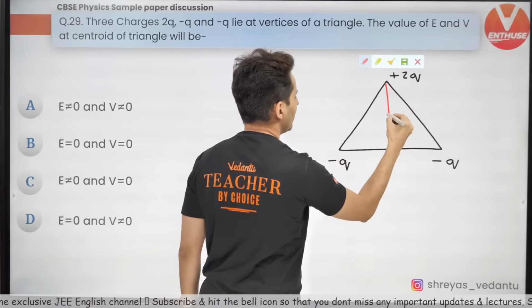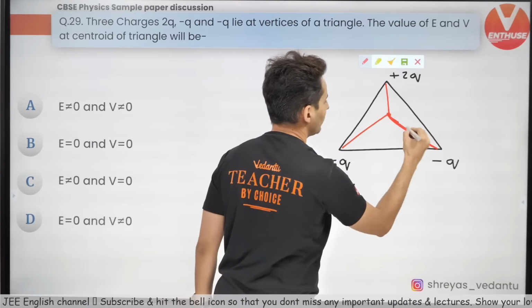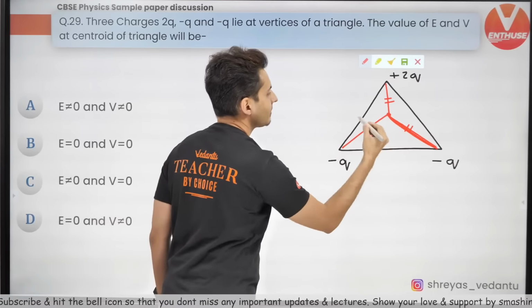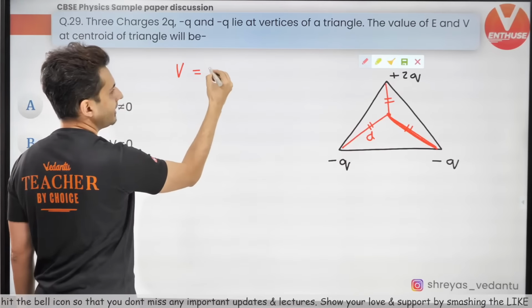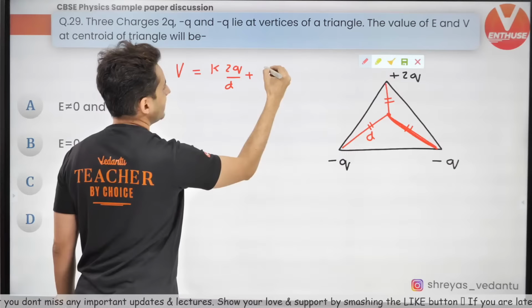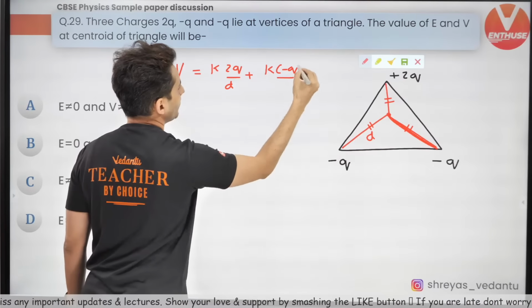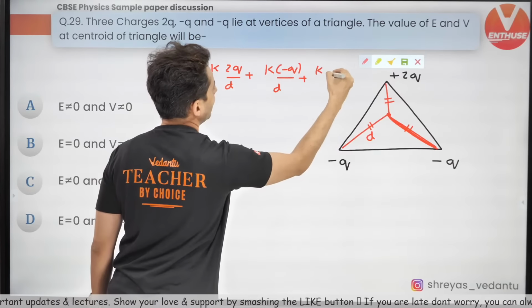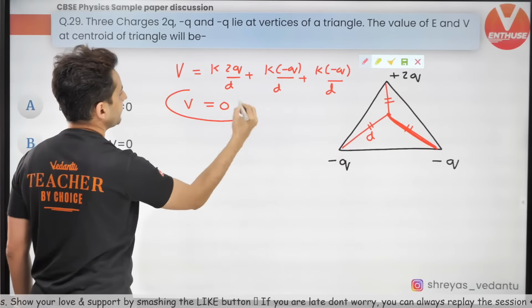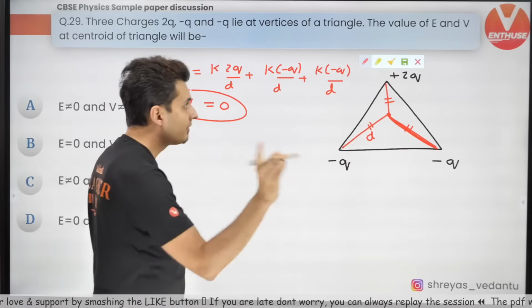This point is equidistant from all of them. This distance is equal, let's say that is D. So the total potential will be K 2q by D plus K minus q by D plus K minus q by D. So the total potential will be 0. As simple as that. But the field won't be 0.